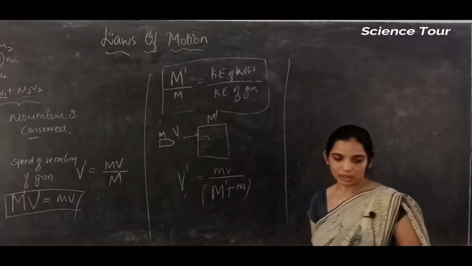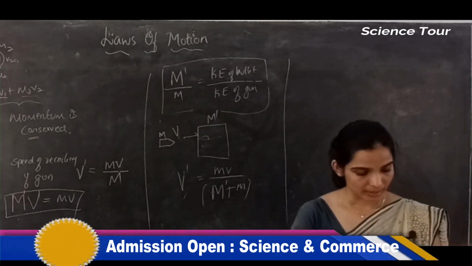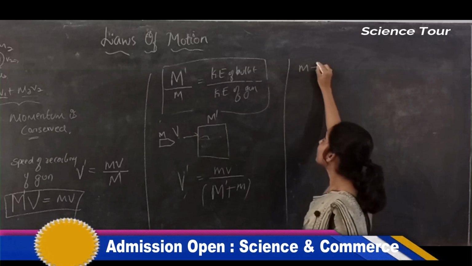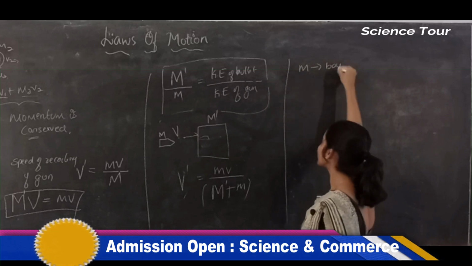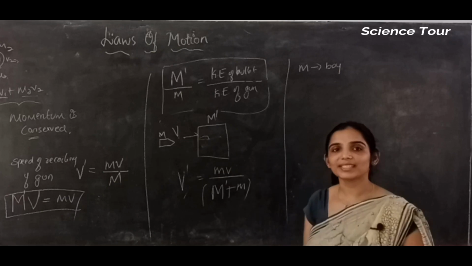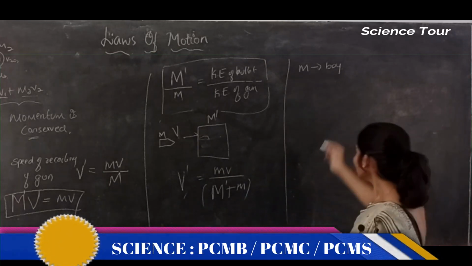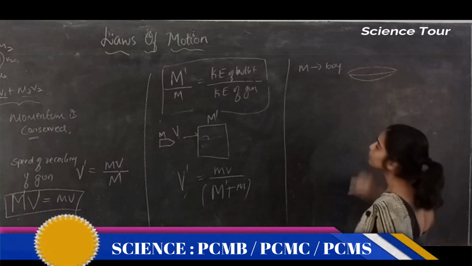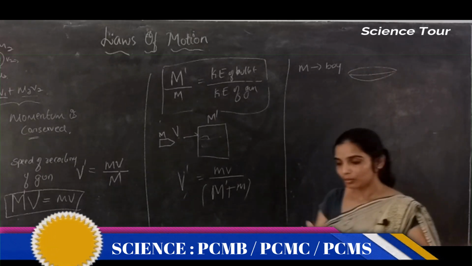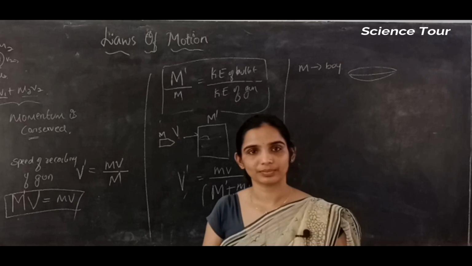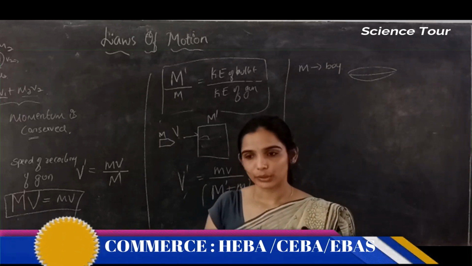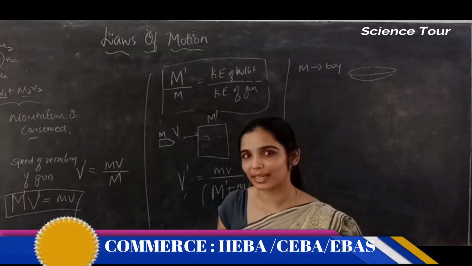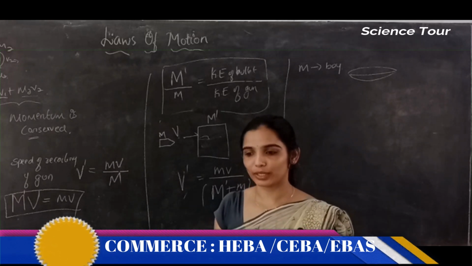Now, you have a mass m. Mass of a boy or a girl. Okay? Mass of the boy is m. There is one boat. You walk on the boat. The boat is on water. You walk on the boat. What happens? The boat slips back. Correct? Yes or no? The boat is at rest.